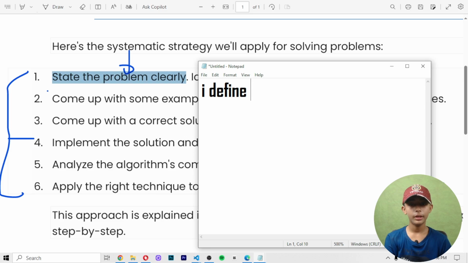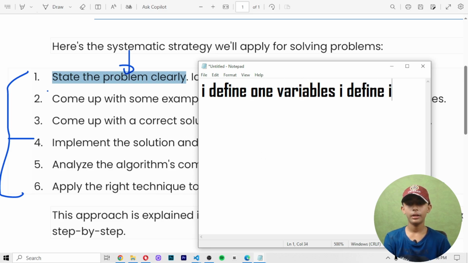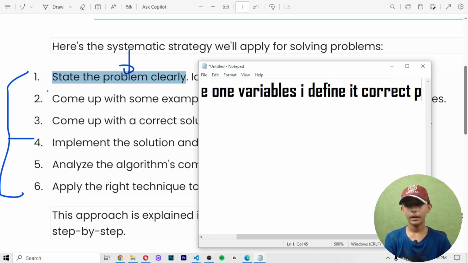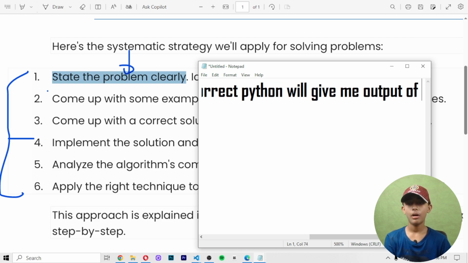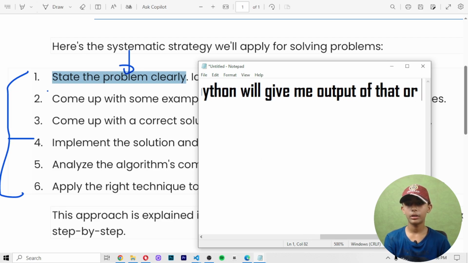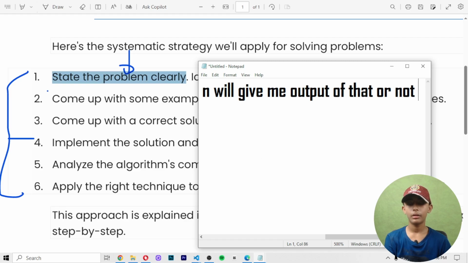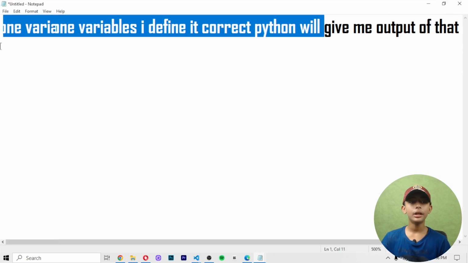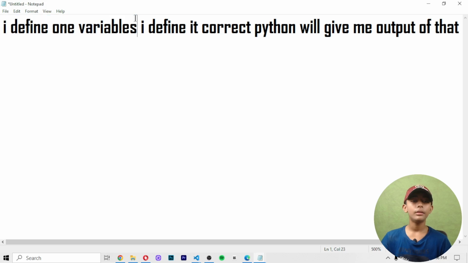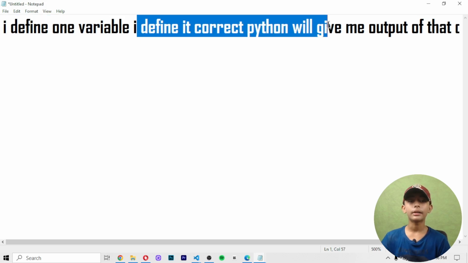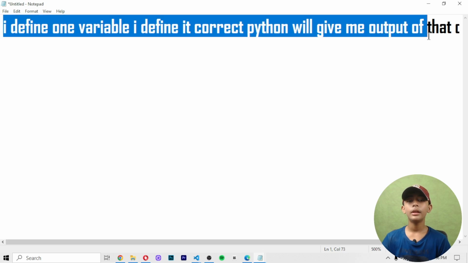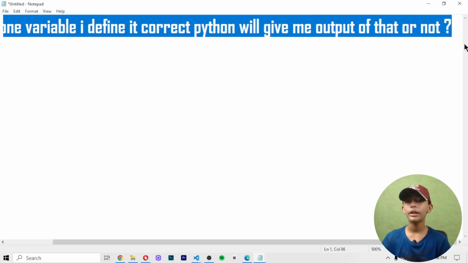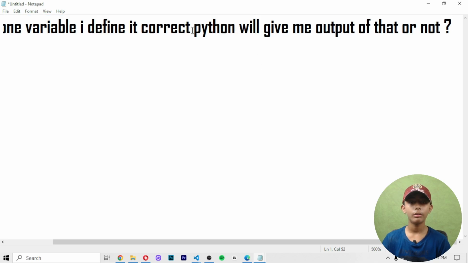I define one variable, I define it correctly. Will Python give me output of that or not?